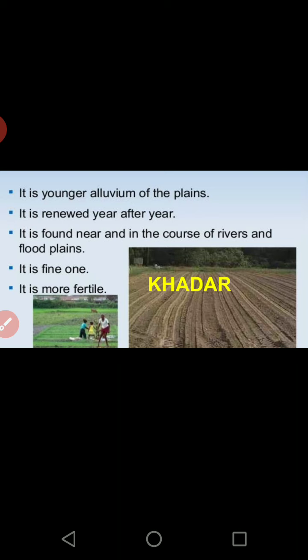This is nothing but the kind of deposition done by a particular river. So the Bhabar is found in the foothills. We find the Terai in the Uttar Pradesh region. Bihar, you are very well aware, gets floods every year, so it has Bhangar soils. And in West Bengal, the Sundarban region has deltas, so that's why it has Khadar soils.